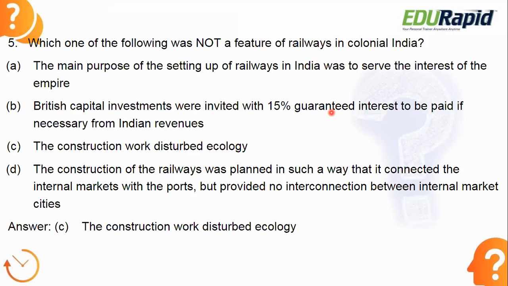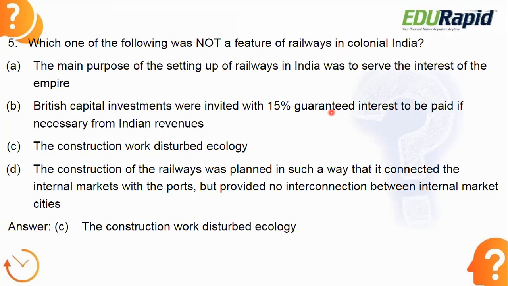The construction of the railways was planned in such a way that it connected the internal markets with the ports. Because the Britishers, what was their main activity in India? That is to take the raw materials and sell back the manufactured goods to India, because India was a big market for them. They were taking all our raw materials and selling it back to ourselves.